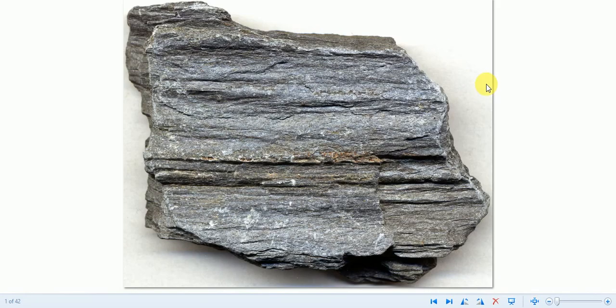This is another photograph showing foliation. Here these mineral grains are arranged horizontally. So this is known as foliation.